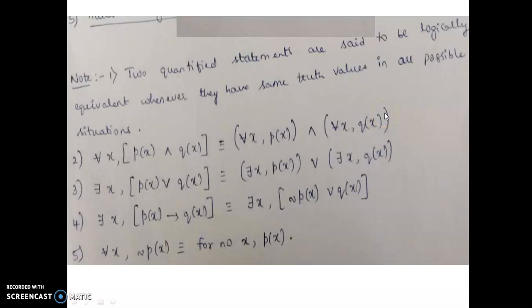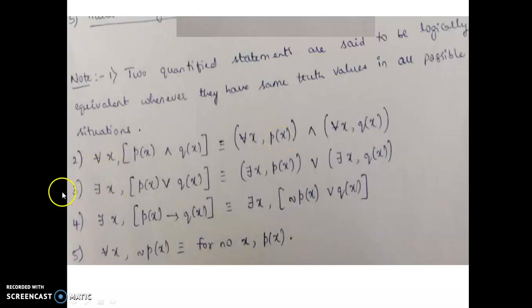It means that if in this x there are three elements, then for all these three elements, p of x should undergo the operation.